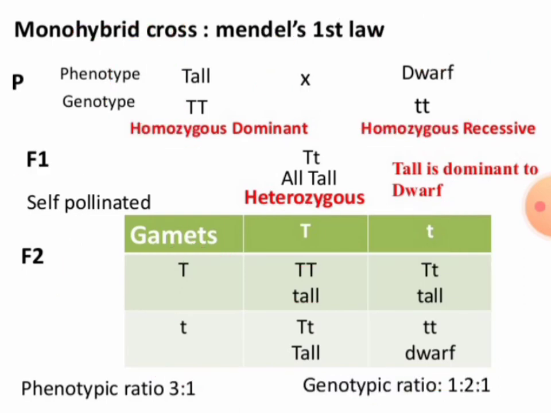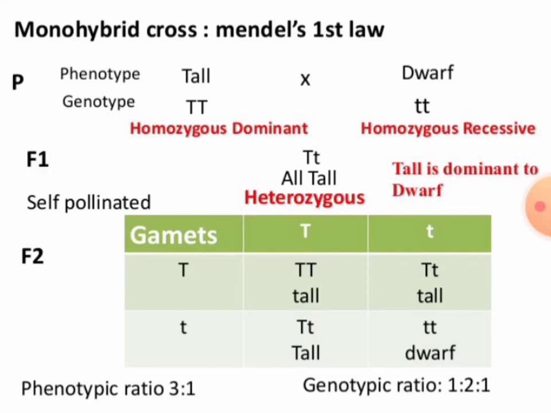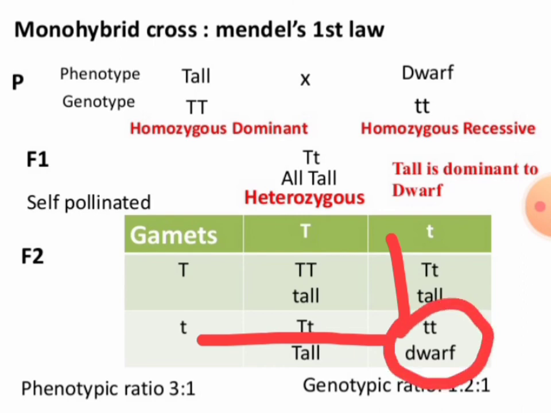So let us see how we will get the 4 plants. If this capital T combines with this capital T, the plant shows the genotype capital T T, and the phenotype is tall. And when the gamete of this plant combines with the gamete of this plant, we will get a heterozygous condition, capital T, small t, but because of the presence of dominant capital T, the plant shows phenotype tall. And when these two gametes fuse, we will get again heterozygous tall. Then last, when the small t's fuse, we will get a dwarf homozygous plant, small t t.